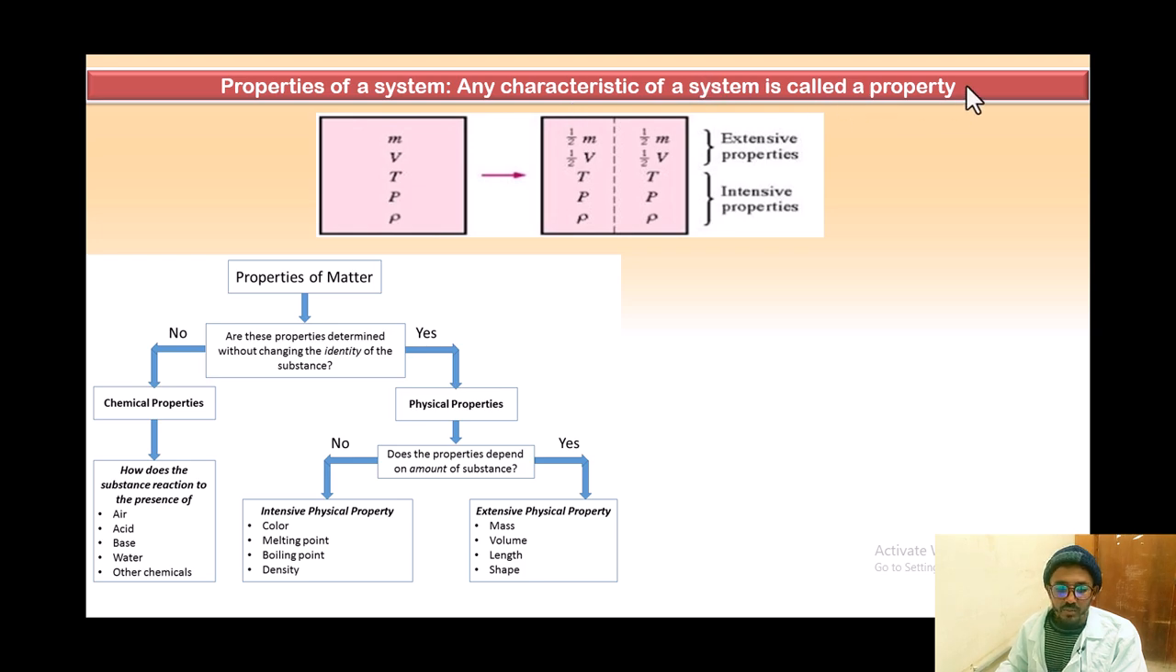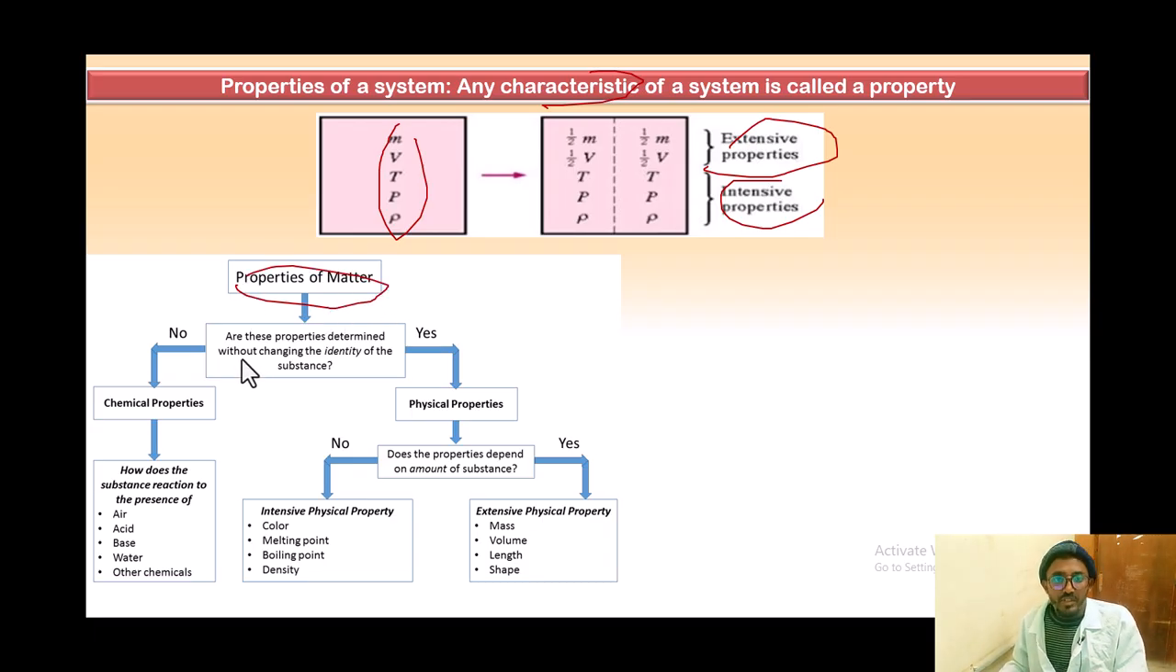Now let's see the property of a system. Any characteristic of a system is called a property. So we have mass, volume, temperature, pressure, and density. We have two kinds of properties, extensive and intensive properties, but we will see them down here.